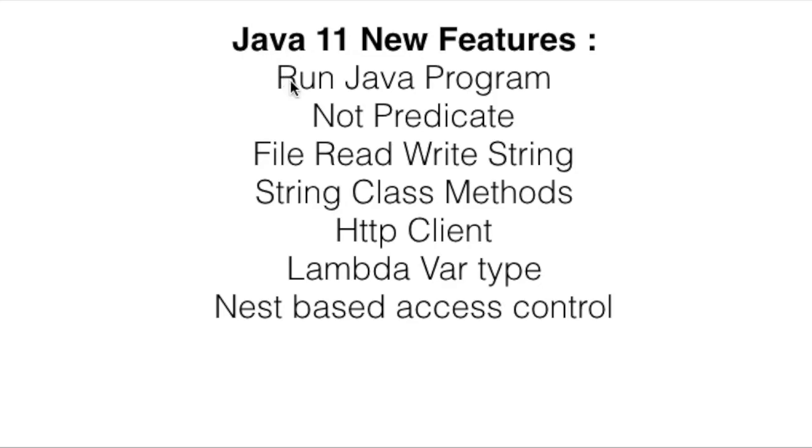So these are the seven major changes: run Java program, not predicate, file read string, string class methods, HTTP client, lambda var type, and nest-based access control. Today I will try to cover run Java program and not predicate, these two in the video, and we will cover the remaining five in a few other videos. So let's get started with the first one, run Java program.